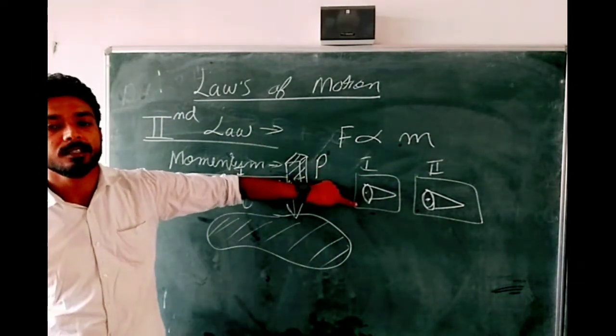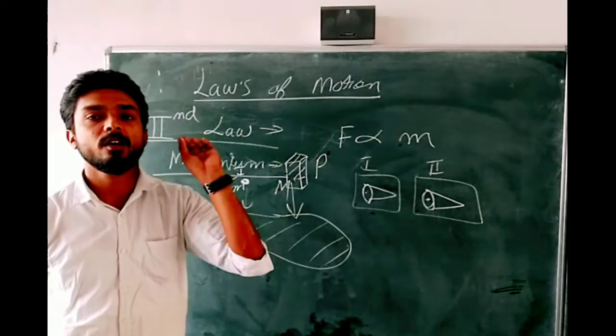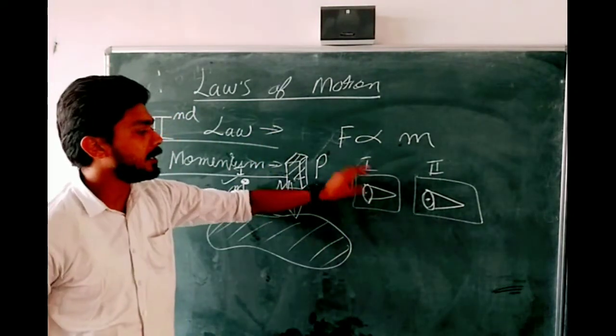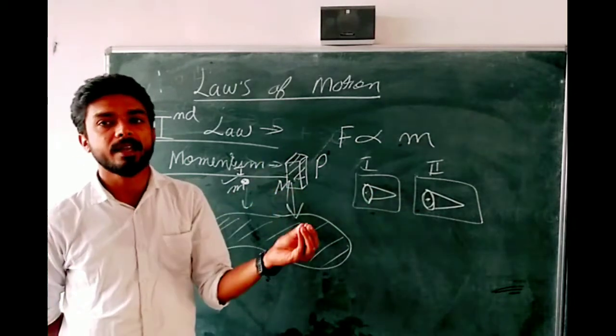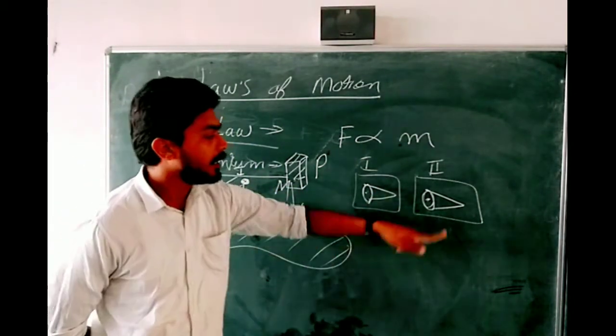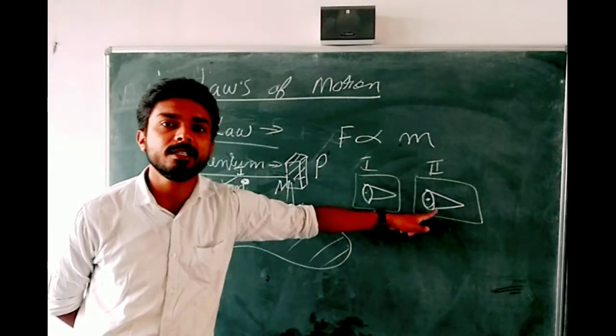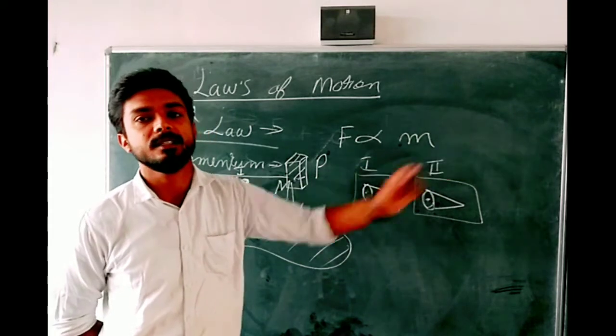The first bullet is thrown by the hand. I have a target, and first of all I take this bullet in my hand and throw it. In the second step, I load this bullet and fire it with the gun.